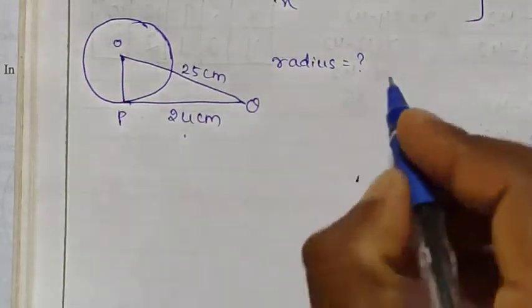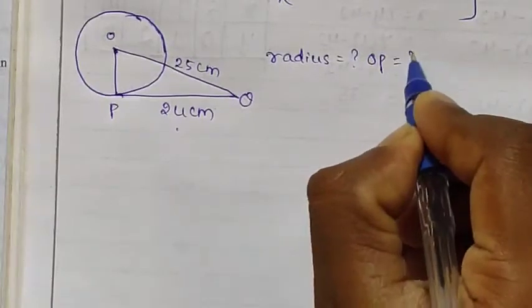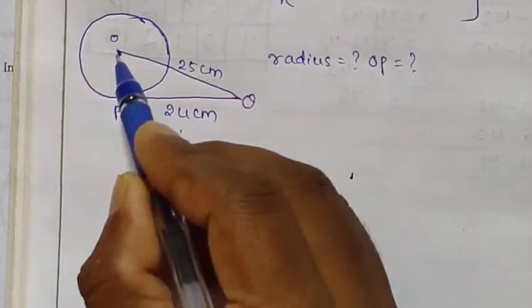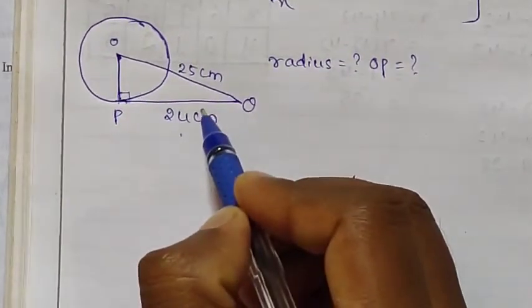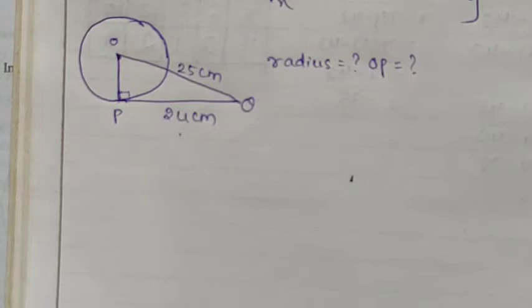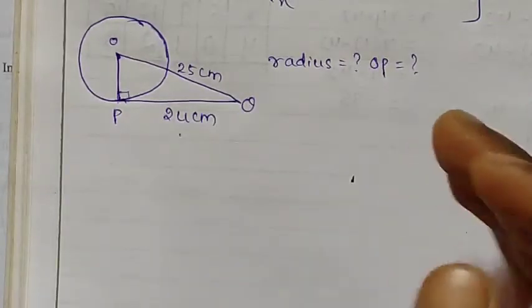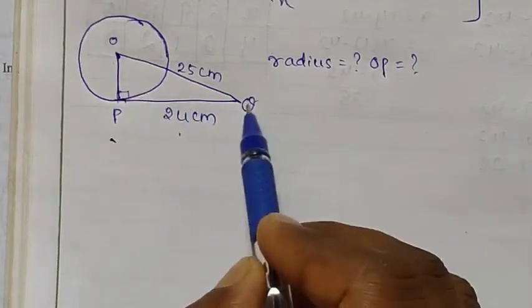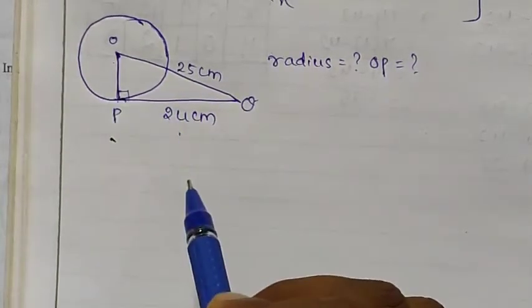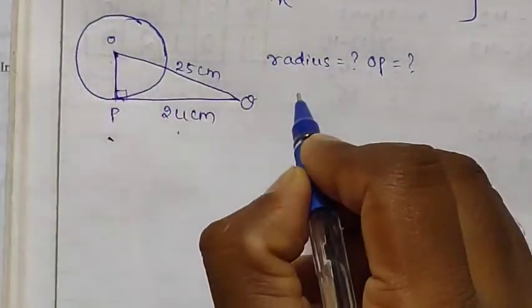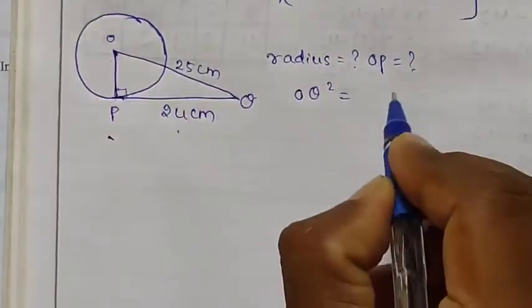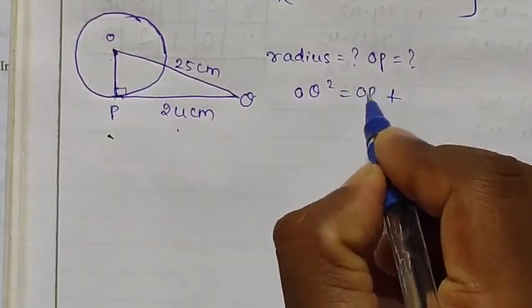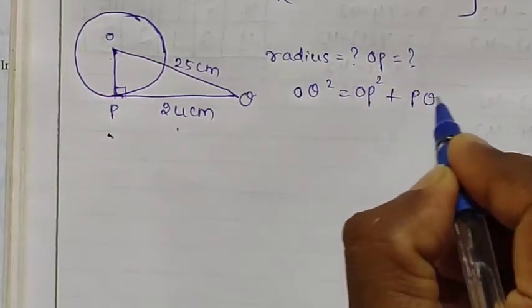Radius means what? OP. You need to find out the OP value. Since this triangle is a right angle triangle, because the radius makes 90 degrees with the tangent, we can use the Pythagoras theorem. What is the Pythagoras theorem statement? Square on the hypotenuse is equal to the sum of squares of the remaining sides. Square on the hypotenuse means OQ square is equal to the sum of squares of the remaining sides. These two are the remaining sides. One is OP square, second one is PQ square.